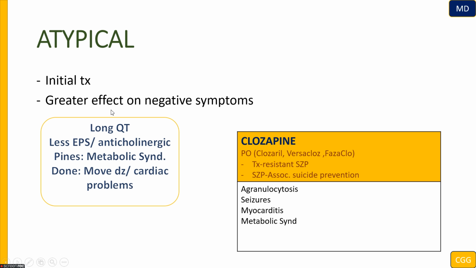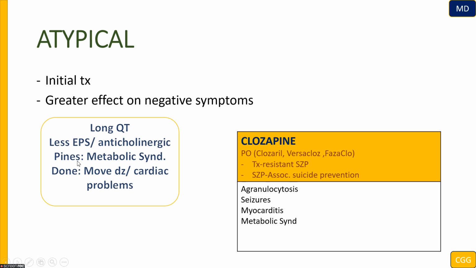That is why we choose in the elderly patient those atypicals, because they cause less anticholinergic symptoms. So for understanding the side effects, what is important again is that antipsychotics are chosen based on the safety profile, but not on the efficacy.